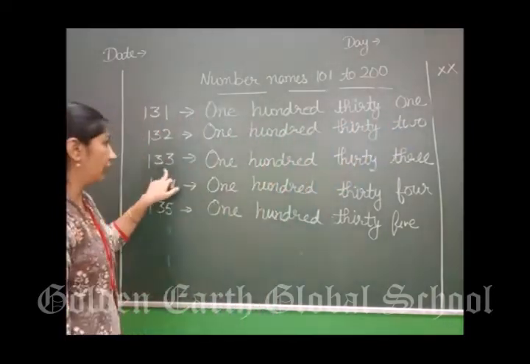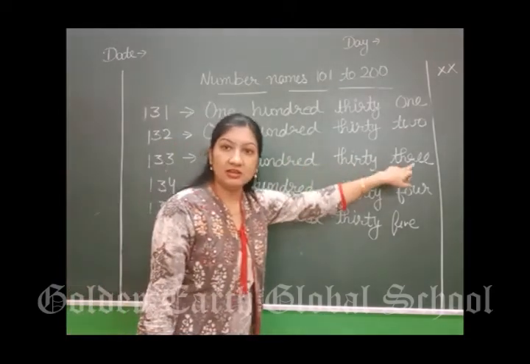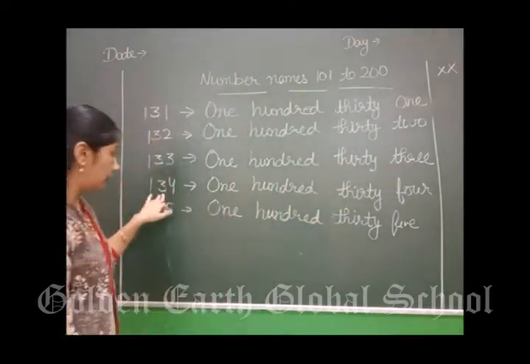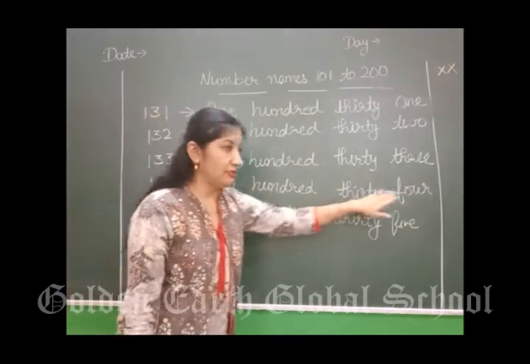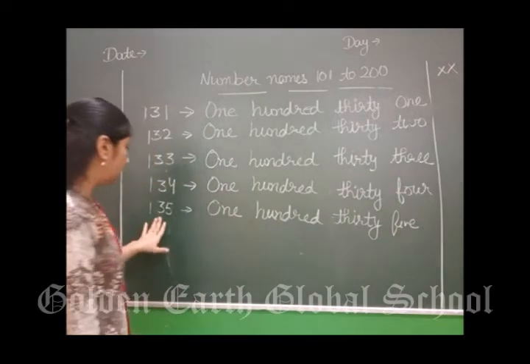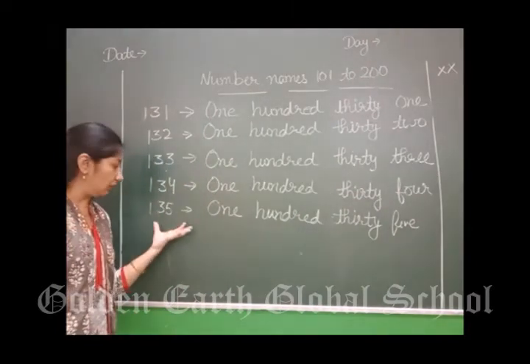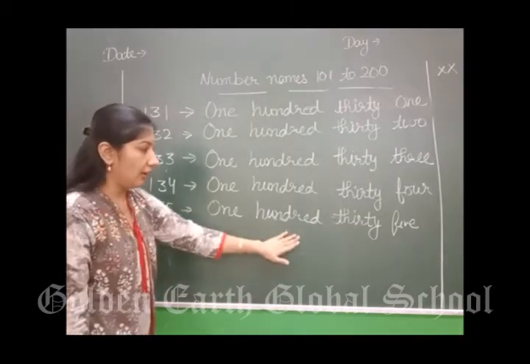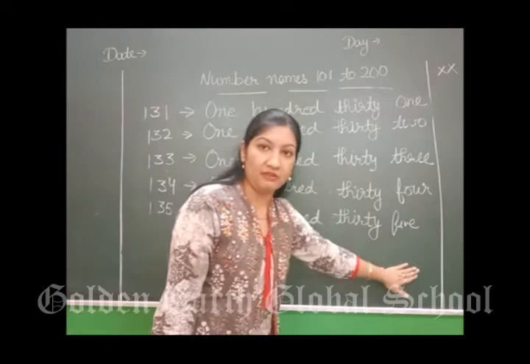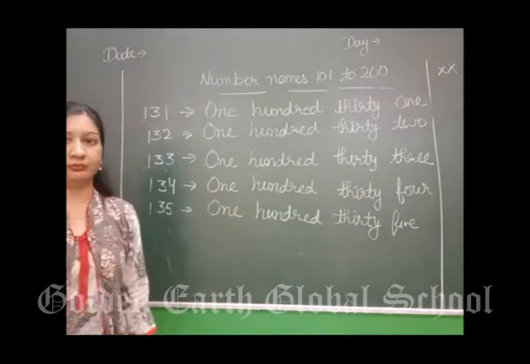Next is 133. 134. Then 135, the 100 is the same, 35. So it is 135. In this way you will note down this in your notebooks.